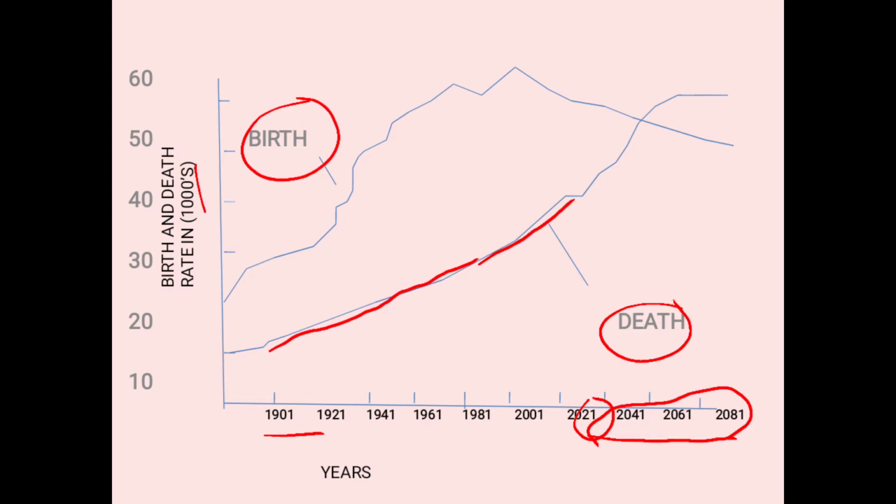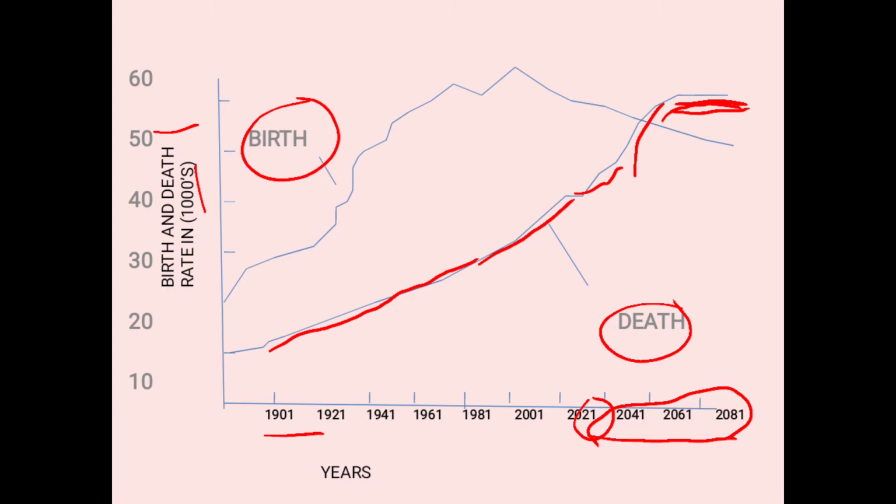Then in 2021 it fluctuated, and then again it goes up in 2041. You can take out how much it goes up from here. Then it is thought that the death rate will level off in 2041, and it will steadily move up to 2081.